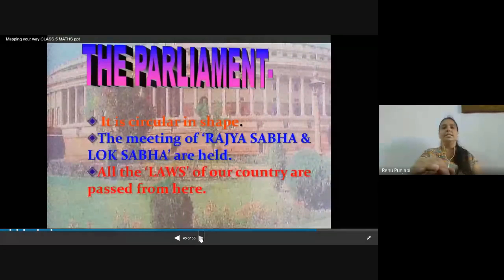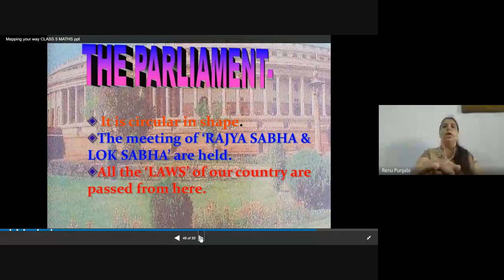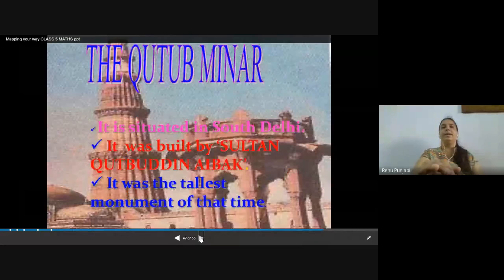Parliament, it is circular in shape. The meetings of Rajya Sabha and Lok Sabha are held here. All the laws of our country are passed from here. The Qutub Minar is situated in South Delhi.